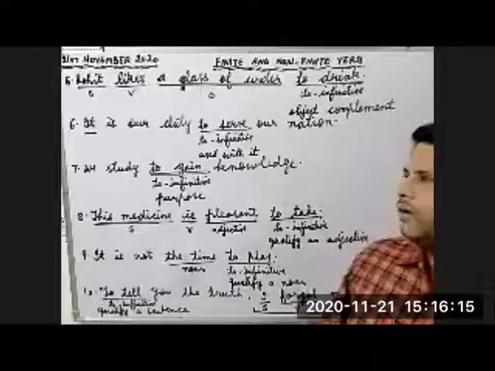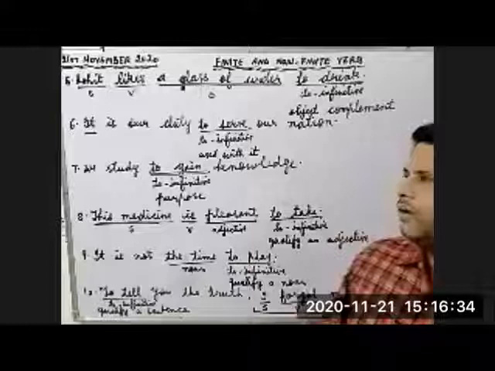It is now the time to play. What is the time here? Time is a noun here. To play is to infinitive. Here to infinitive is used as a qualifier of a noun. It is used to qualify a noun. Look at the 10th example.